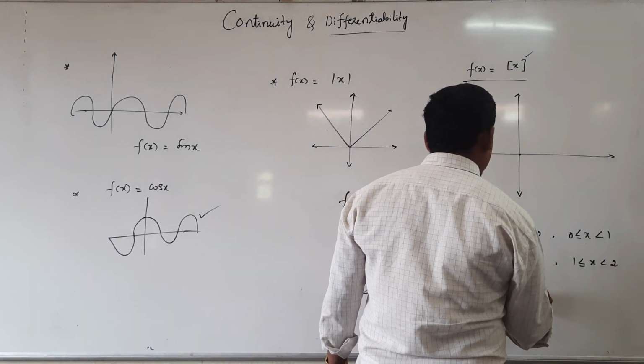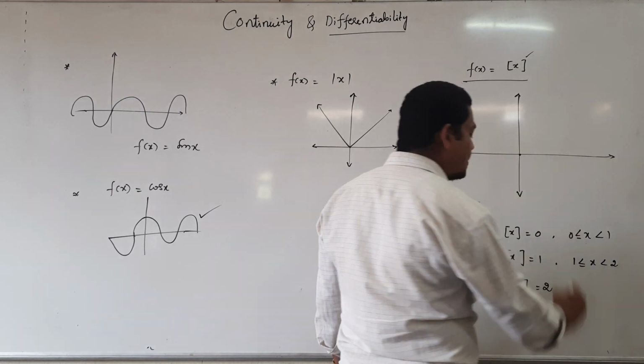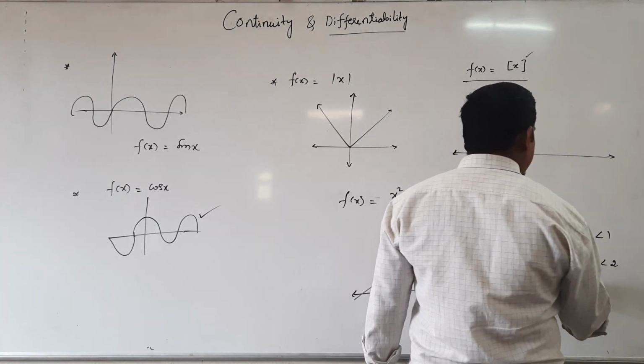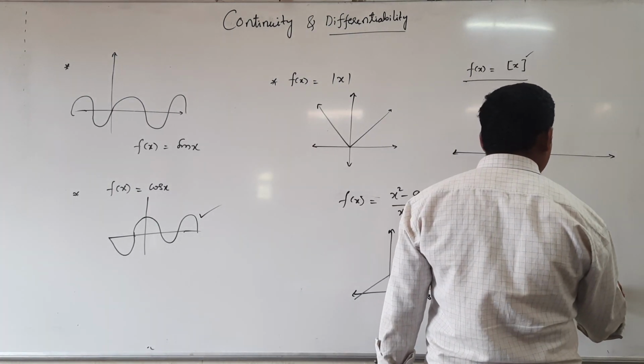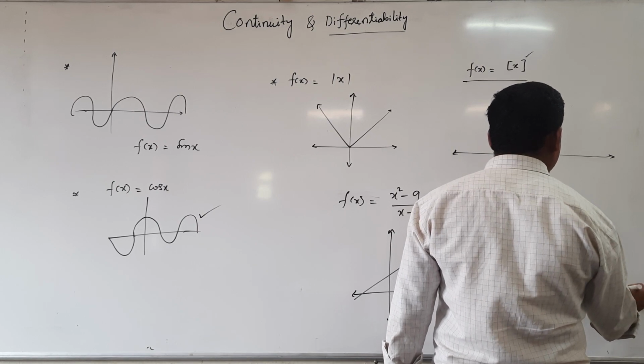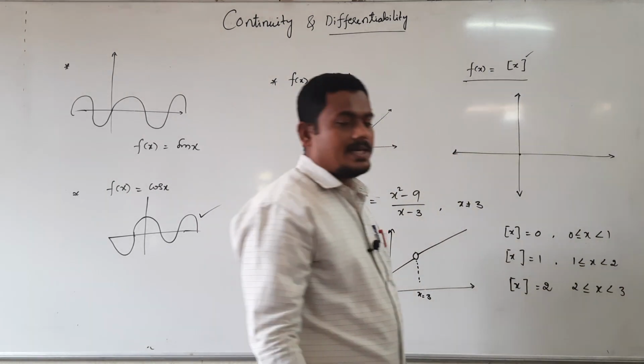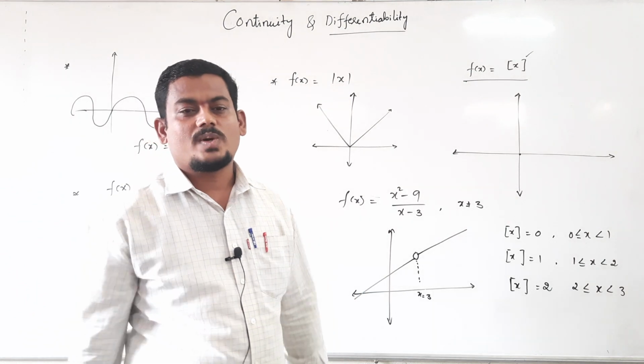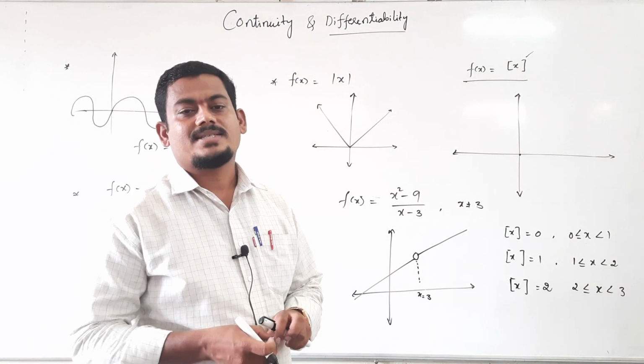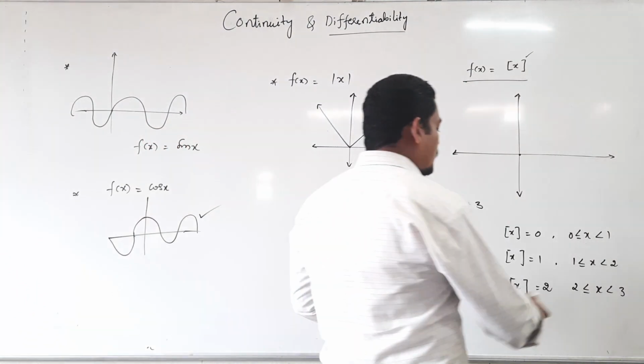Then step x equal to 2, you can take any value more than or equal to 2 and less than 3, and so on. Step x equal to 3 for less than 4, step x equal to 4 for less than 5, and so on, in this way.